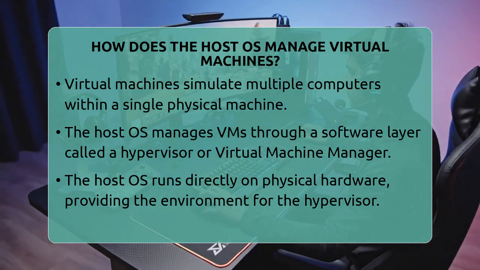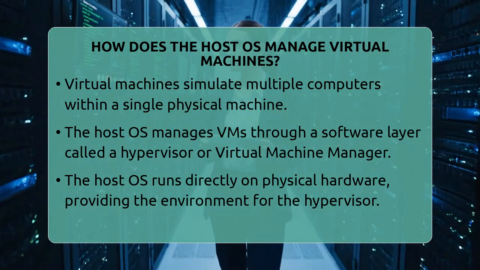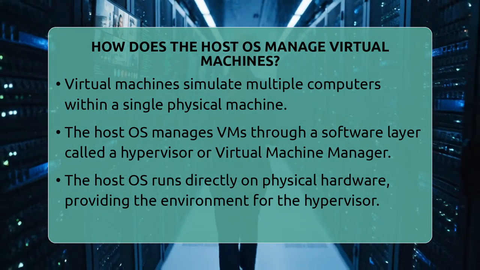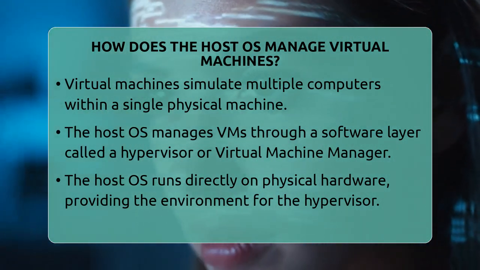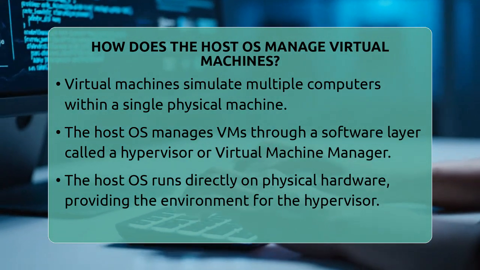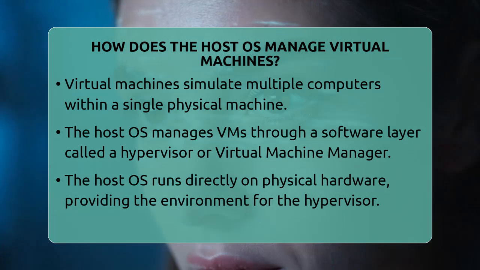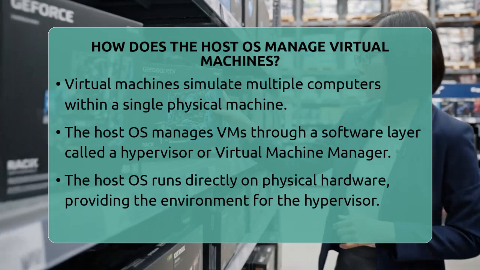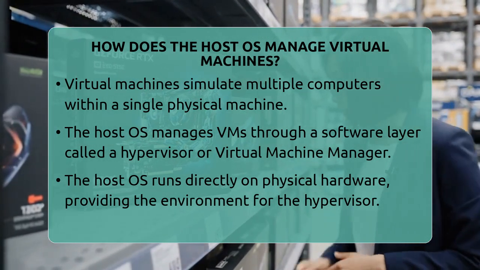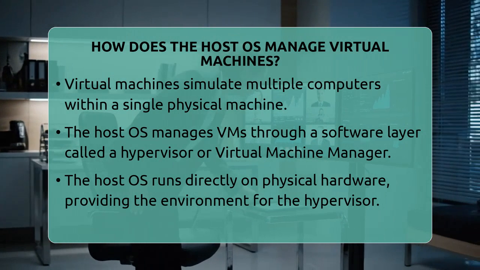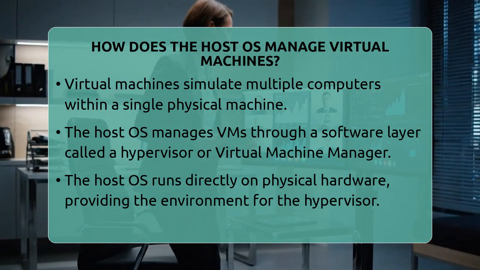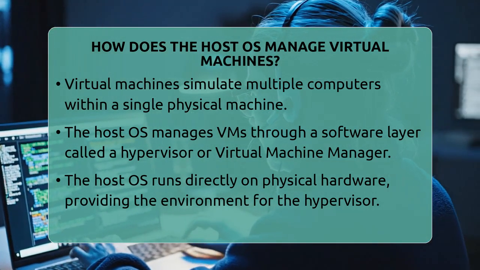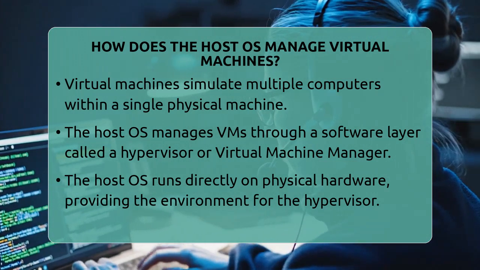Let's find out. The host operating system manages virtual machines mainly through a software layer called a hypervisor or virtual machine manager. The host OS runs directly on the physical hardware, like the processor, memory, and storage. It provides the environment where the hypervisor operates. The hypervisor is responsible for creating and managing virtual machines by dividing up the hardware resources. It allocates parts of the CPU, memory, storage, and network to each virtual machine. This way, multiple guest operating systems can run at the same time on one machine without interfering with each other.